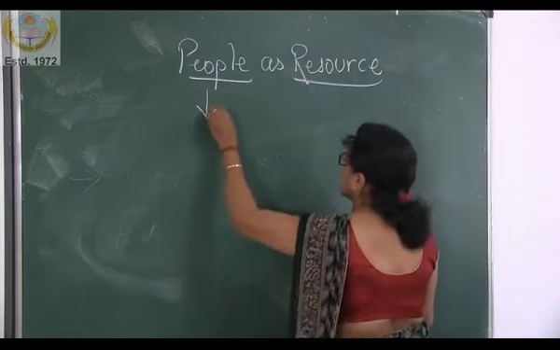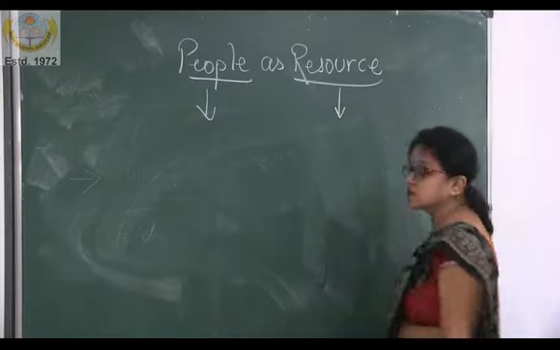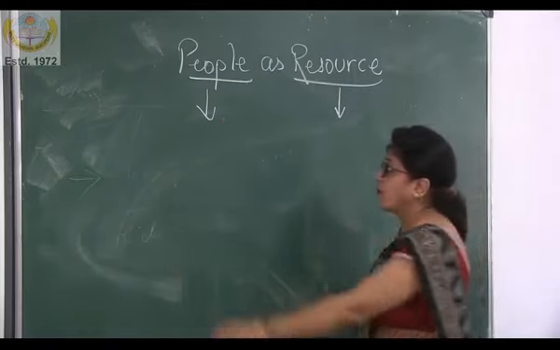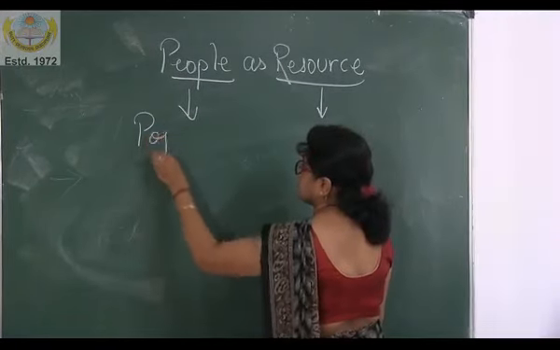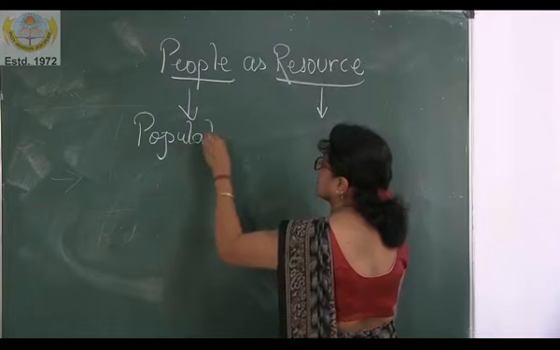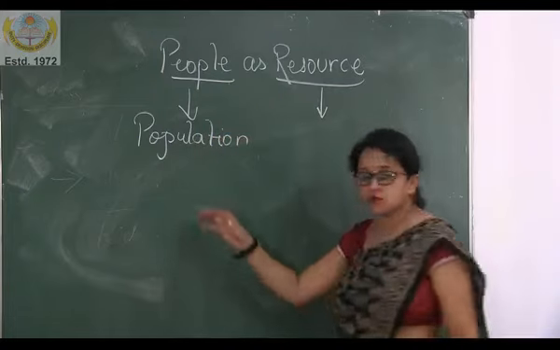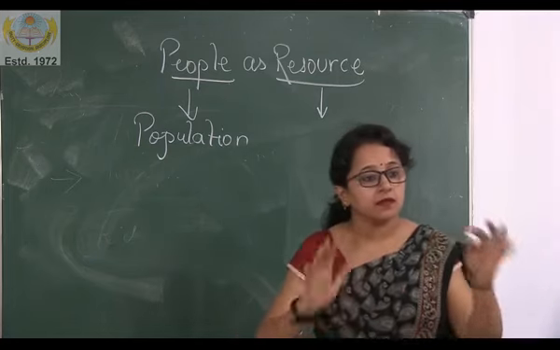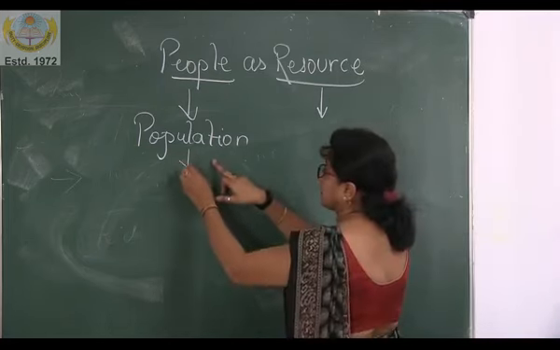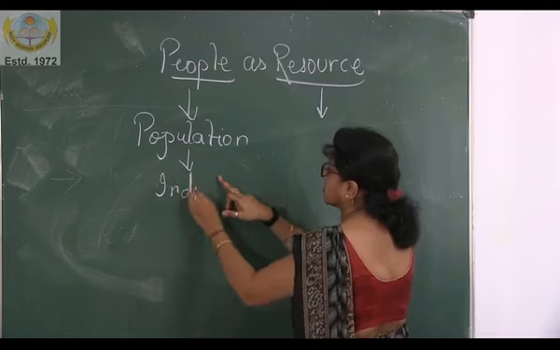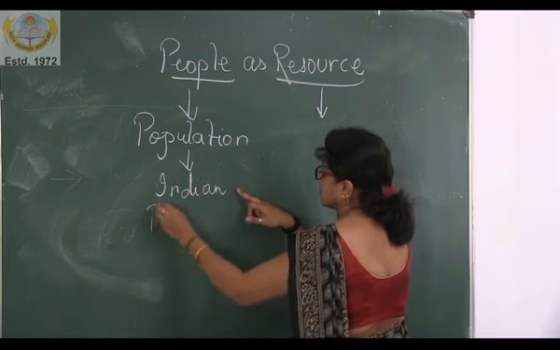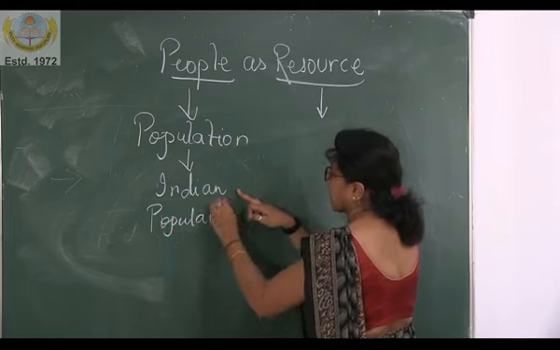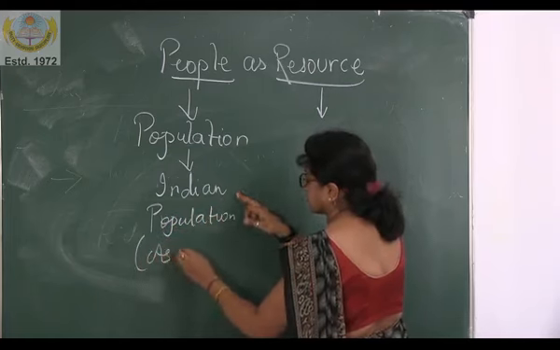What do you mean by people here and what do you mean by resource here? People here refers to population, that is the Indian population as a whole.